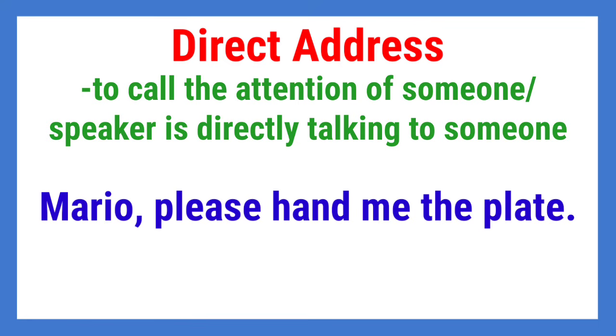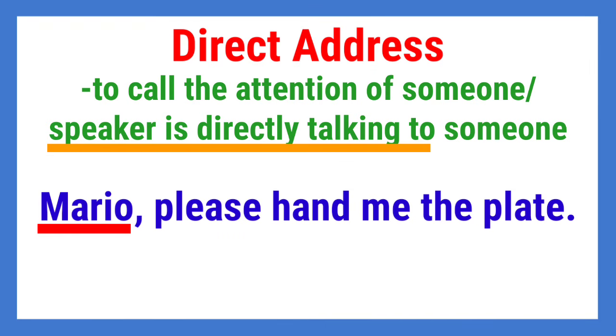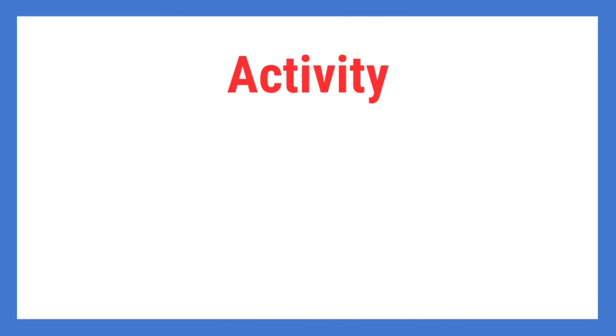Another one. Mario, please hand me the plate. What do you think is the direct address in this sentence? It is Mario. Why? Because it is whom the speaker is talking to or addressing, and the comma separates it from the other words. Clear?